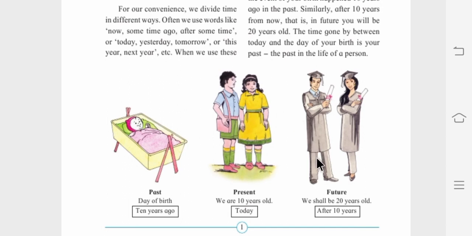And now we shall be 20 years old after 10 years. That means after 10 years, 10 plus 10, you will become a 20 year old human being, and that will show your future. After 10 years you will be working somewhere, or maybe studying in college or degree college, whatever. So this is the criteria of past, present and future.